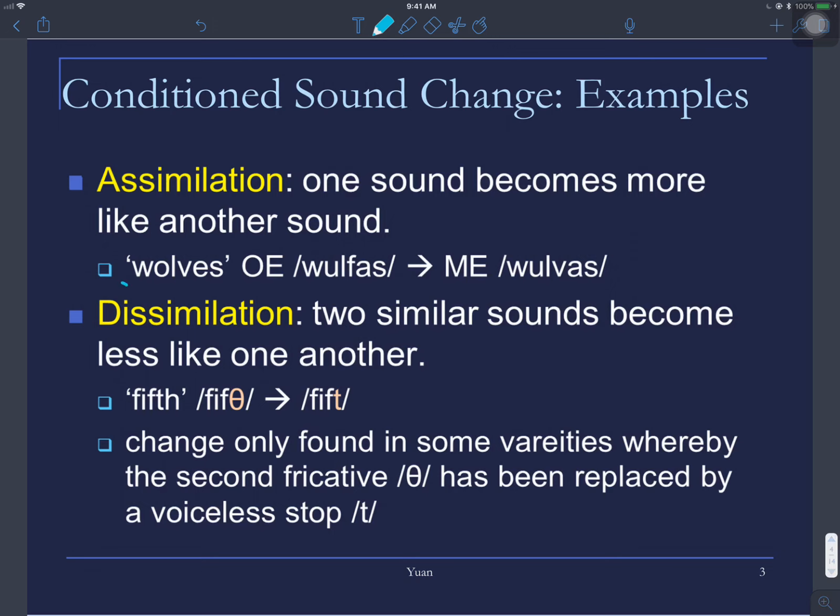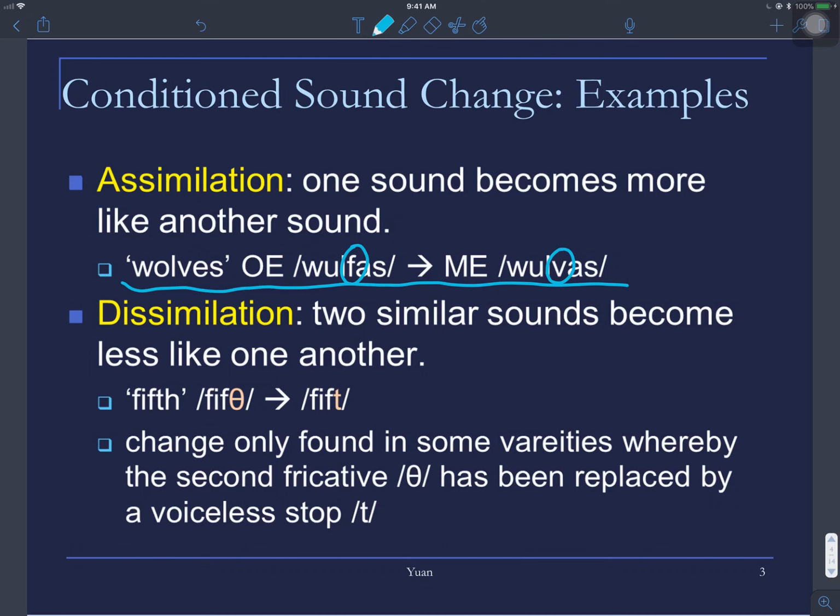This wolfus in Old English became wolvus in Middle English because of assimilation, under the influence of the neighboring sounds, to make it more similar. Because originally, f is a voiceless consonant in between two voiced sounds, to make it more similar to the neighboring sound, and also easier for you to pronounce.